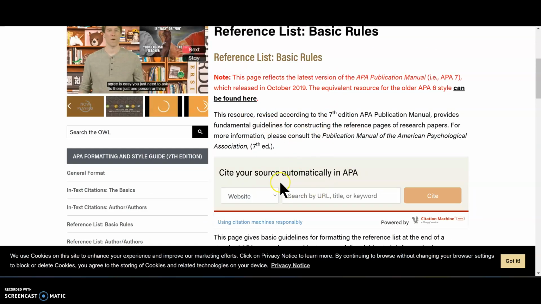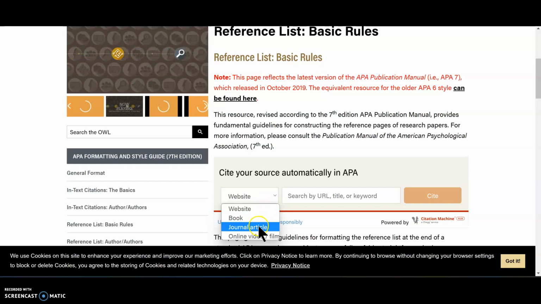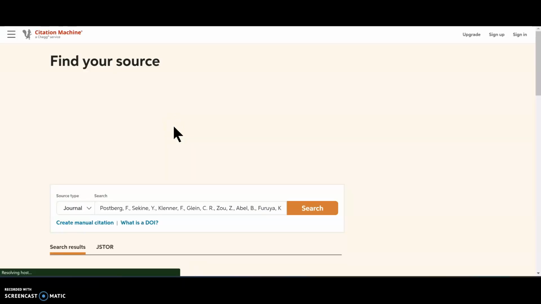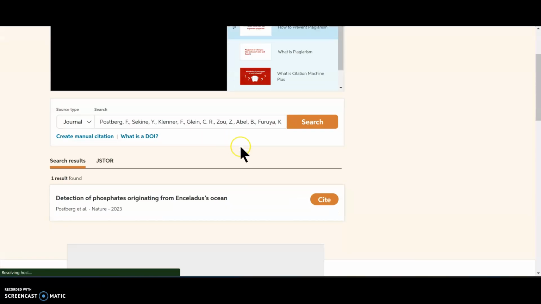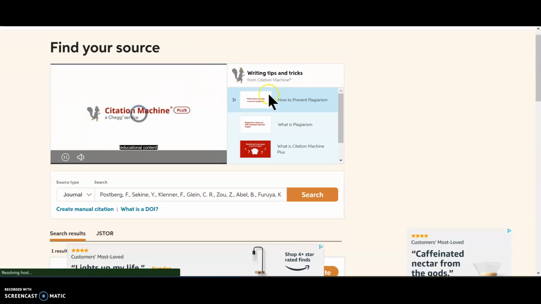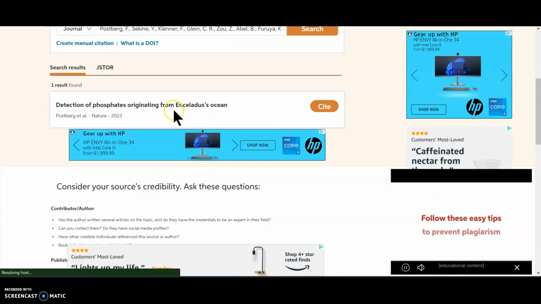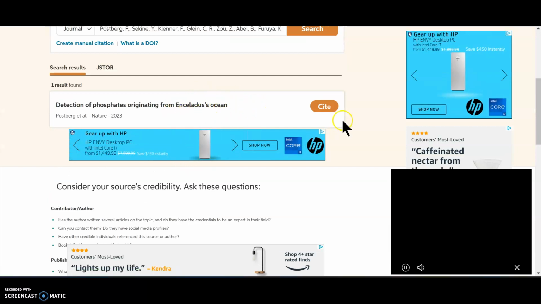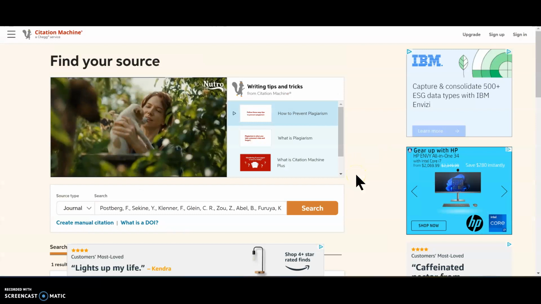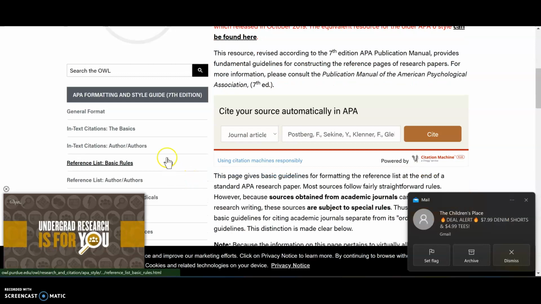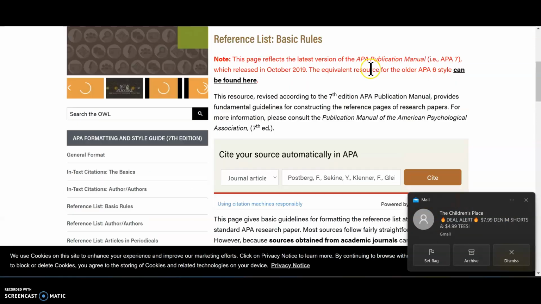Now, they also have a citation generator. It's not one that I particularly like. So I'm just going to go ahead and paste that DOI number that I had done previously. The reason I don't like it is it's got a lot of ads and extra information and stuff, and it's kind of hard to find. See, here's the citation, but there's all this extra junk, and I find it distracting. So it's a really good website to understand APA and understand in-text citations, but I still prefer